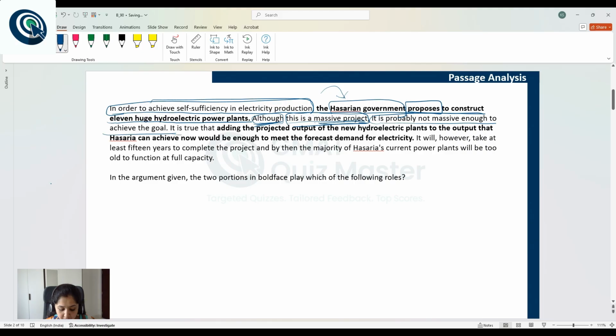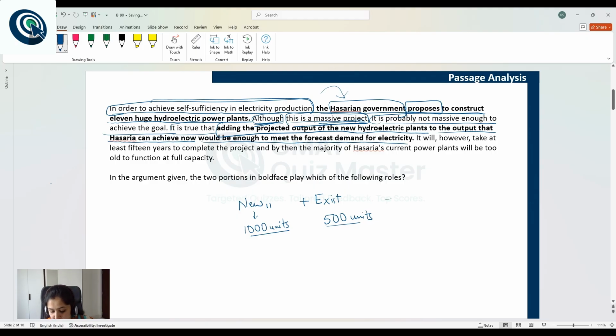It is true that now the author is saying something that the author considers to be true. Adding the projected output of the new hydroelectric power plants. So if the projected output of the new 11 plants is, let's say, 1000 units. Adding this output to the output that Hazaria can achieve now. So, if it is added to the existing output, let's say it is 500 units, would be enough to meet the forecast demand for electricity.